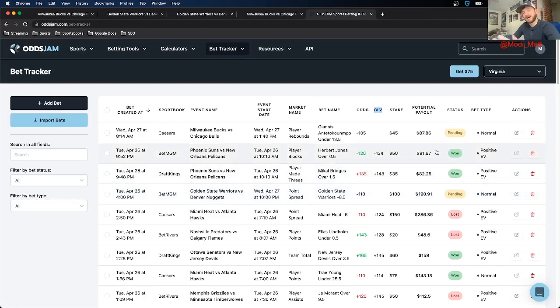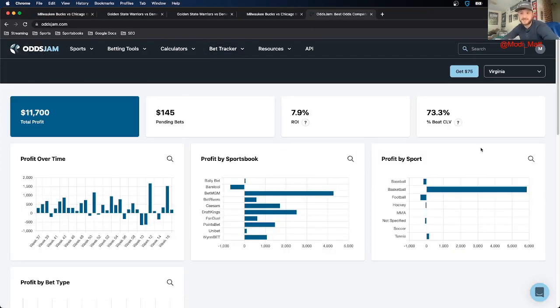Red means you're not. Obviously, not every single green bet is going to win, and not every single red bet is going to lose. But the goal is to maximize as many times as you can beating the closing line. And if you're betting positive EV within market width range, that's how you can beat it as often as I have, over 73% of the time.